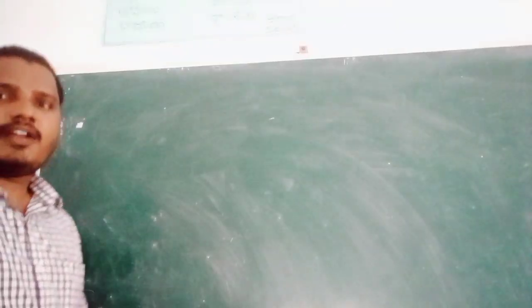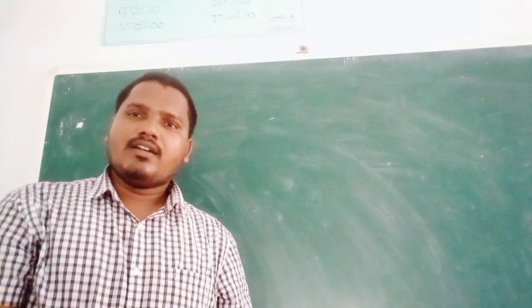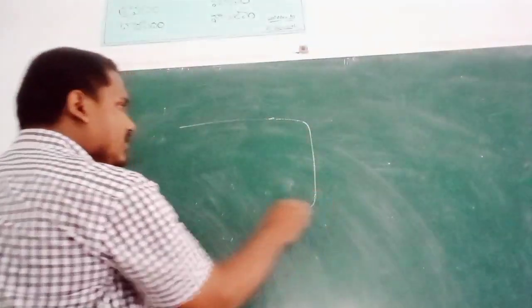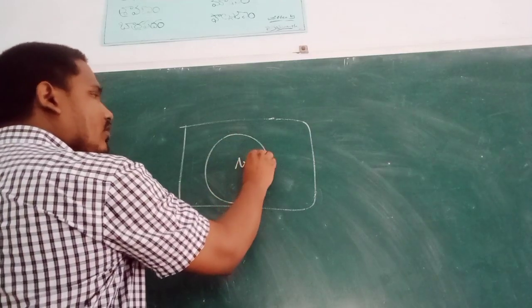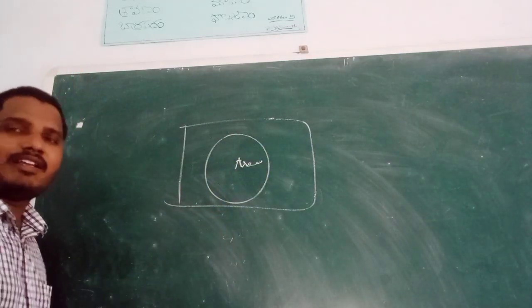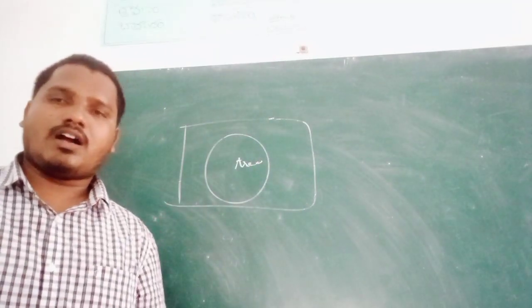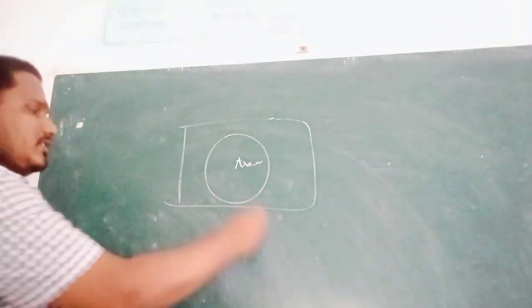Next, if an aeroplane flies in the sky and then falls down unexpectedly in this area, what is the probability of it falling on the earth? What is the probability of the aeroplane falling on the earth?